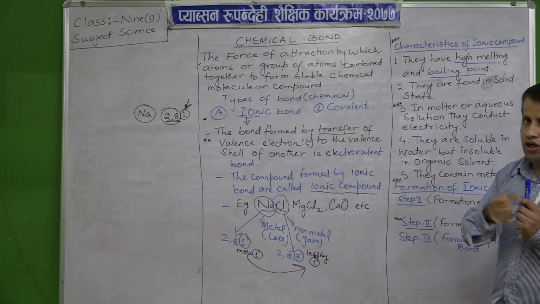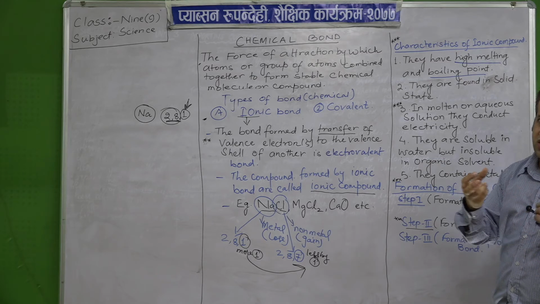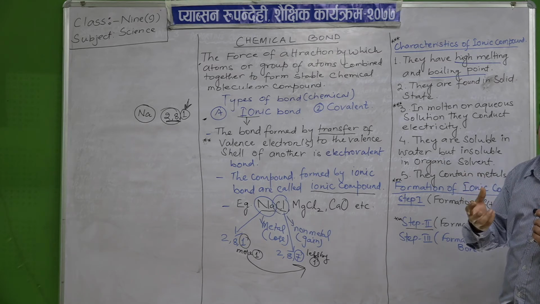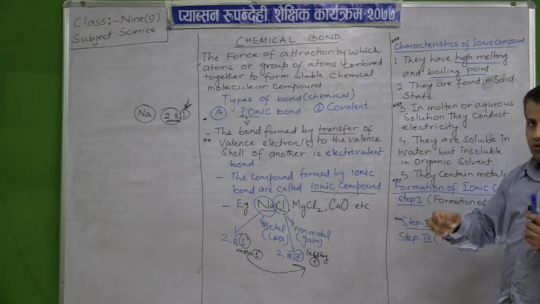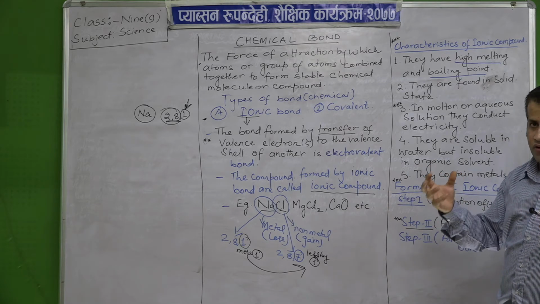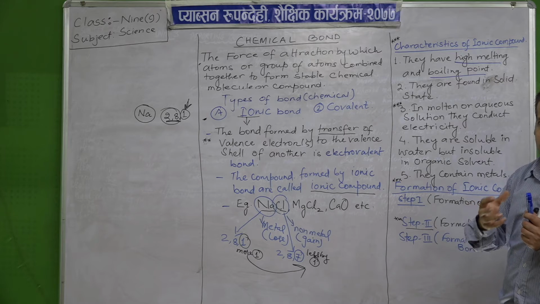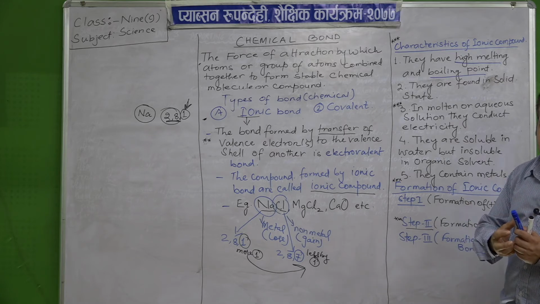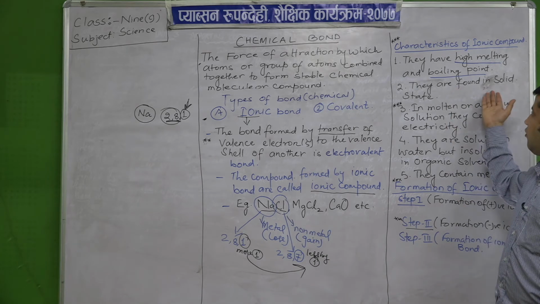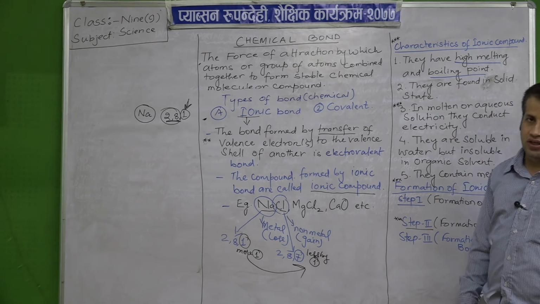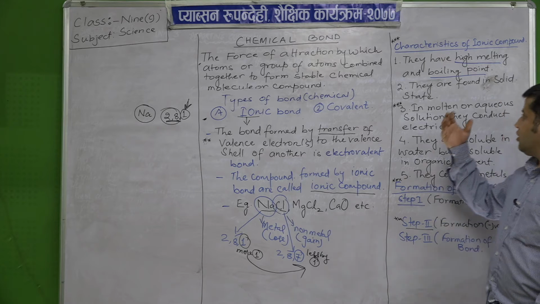Due to the electrostatic force which exists between them. And in case of ionic compounds, because the electrostatic force of attraction between the atoms is much stronger, they are held compact and rigid. So they are found in solid state.